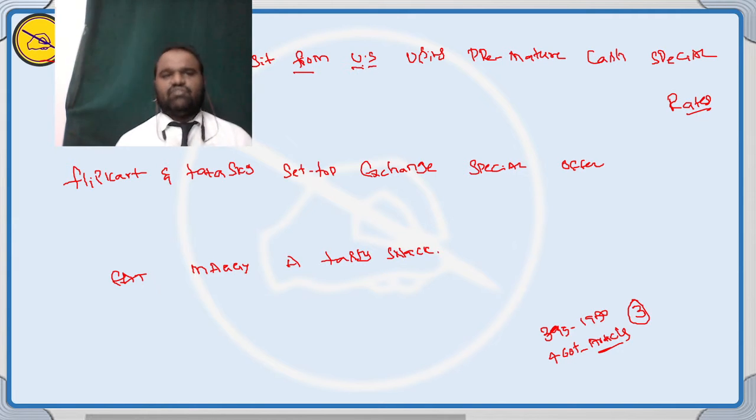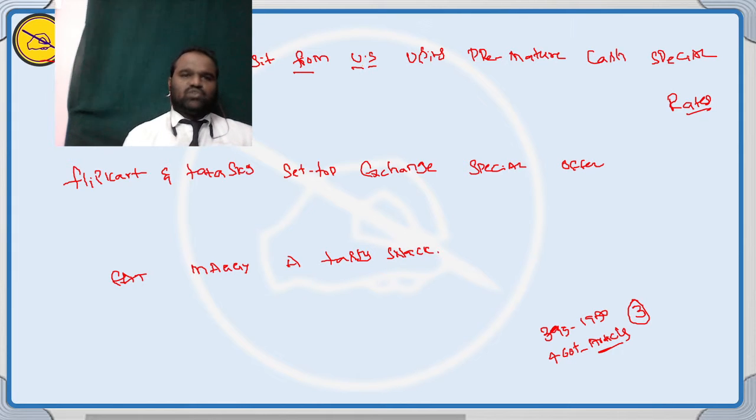Let's see how we remember with the shortcuts. Line number one: you can fix deposit from us using premature cash special rates. Here, remember, sir, under the U I am writing the number 1. What does U stand for? U stands for Union and its territory.